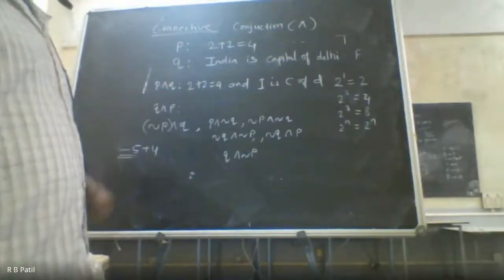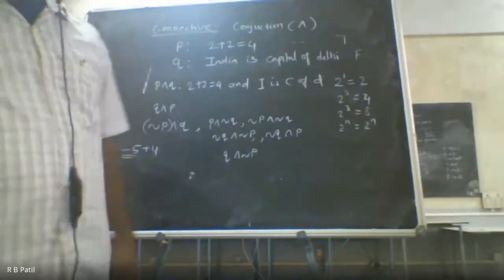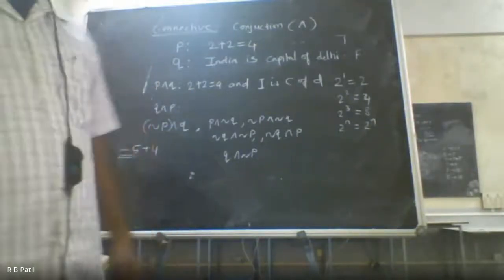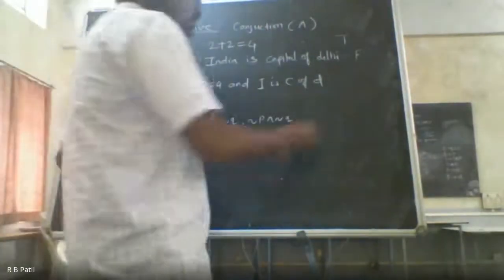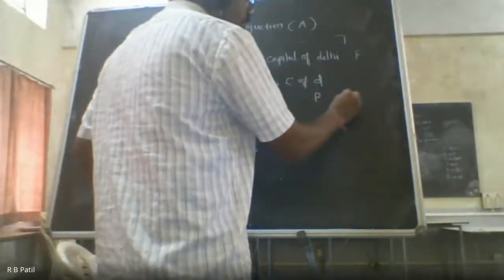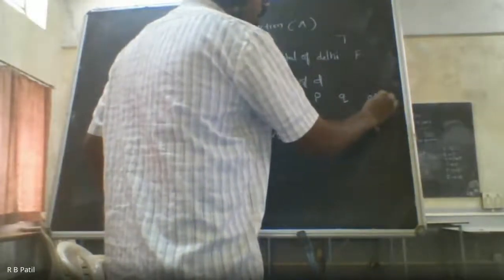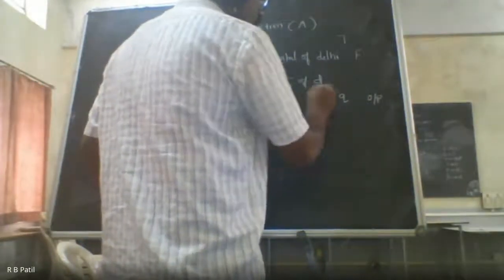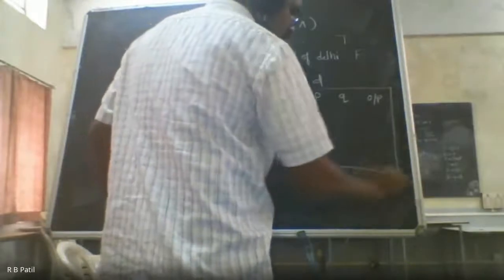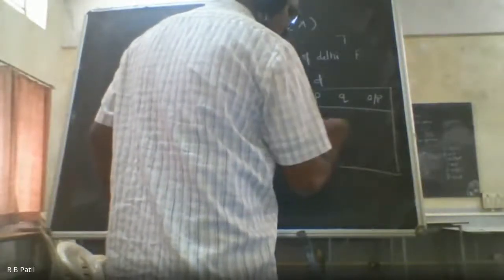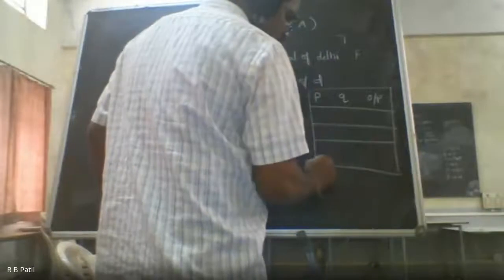Now I want to draw the truth table for this. Since there are 2 statements over here, P is one statement and Q is one statement, and I want to write here the output statement. Since there are 2 statements, there are 4 possible outcomes.